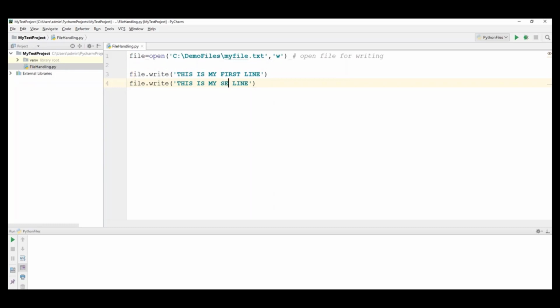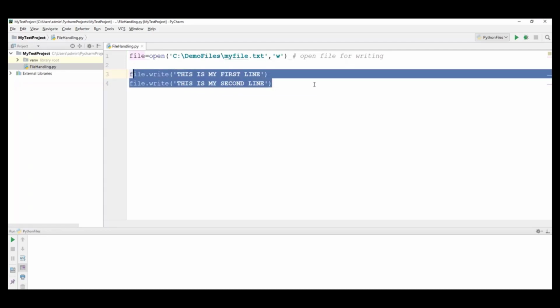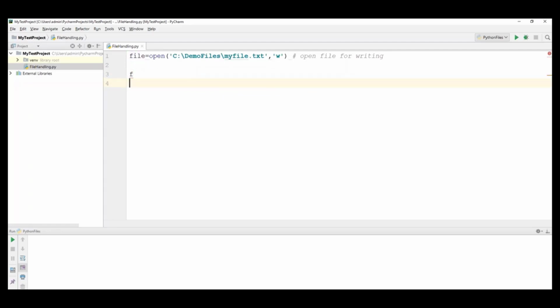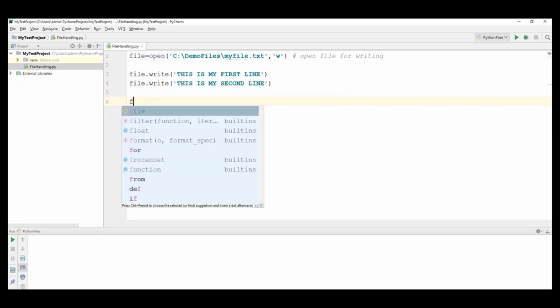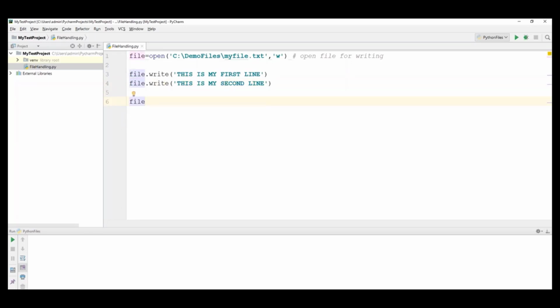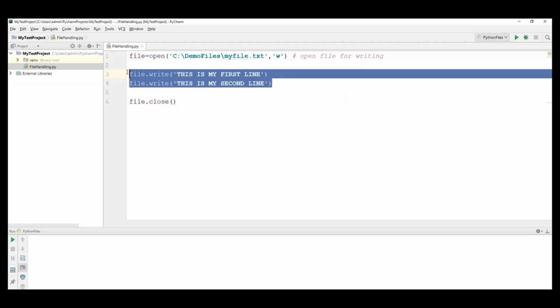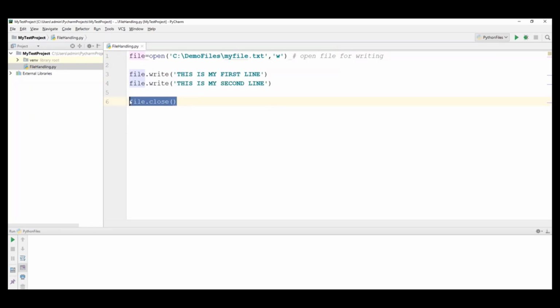So this is my second line. And once we have written these two lines into the file, let's go and close the file. So how to close the file? Again, take the file variable dot close command. Right, so we have opened the file in write mode, then we have written two lines of code, and finally we close the file.